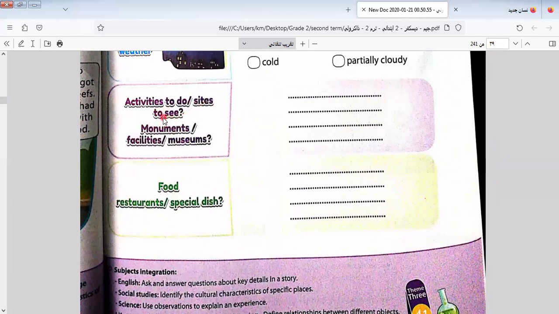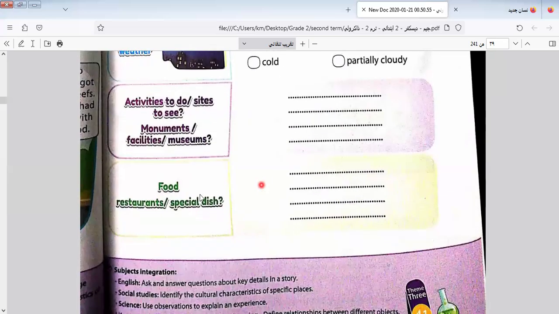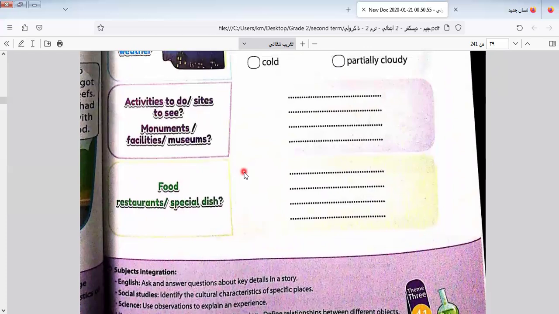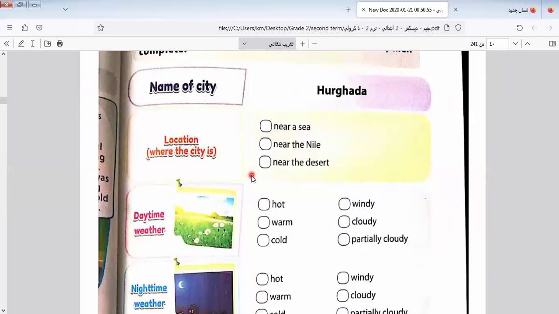Okay. Here we have an activity. Activities: sites to see, monuments, facilities, and museums. You can write it by yourself. You can write the monuments, facilities, or museum, and the food. I think all of us know that when we go to any place, the favorite food that we take in this place will be fish, because this city is on the sea.